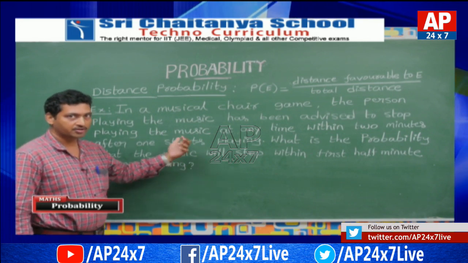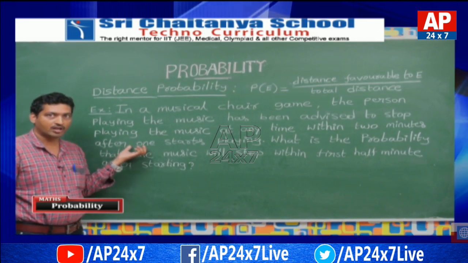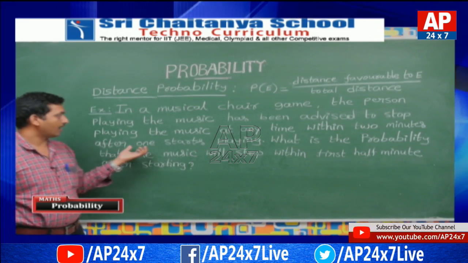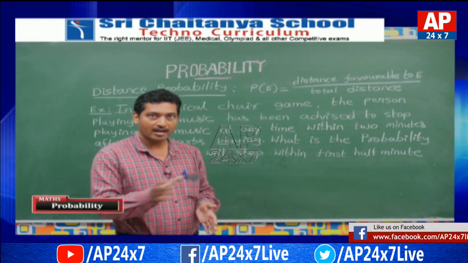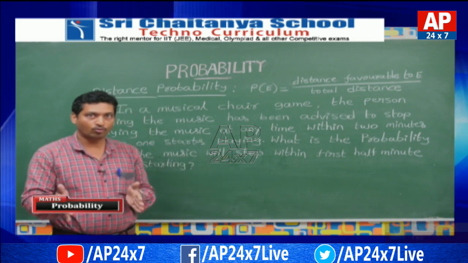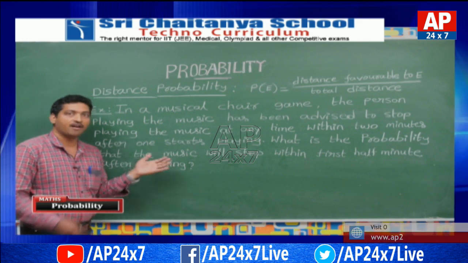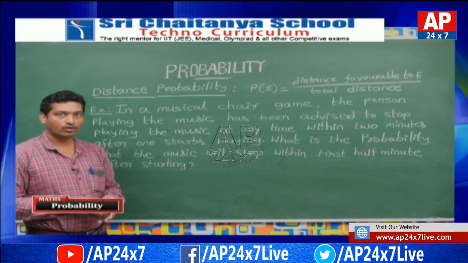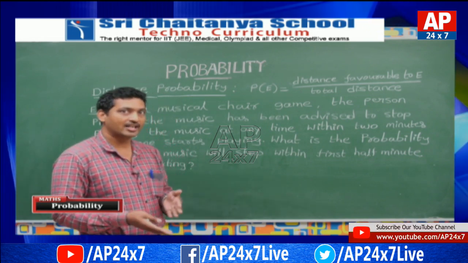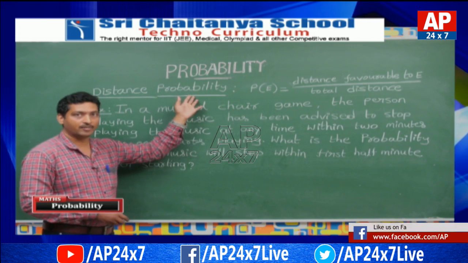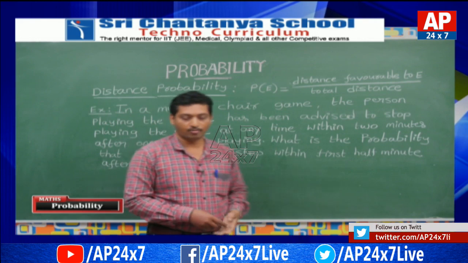And what did you observe, children? Here it is not possible to count the outcomes, because all outcomes are lying on the number line from 0 to 2, and the favorable outcomes are lying from 0 to half only. So the classical definition cannot apply, and its extension, the distance probability, can be applied. Let us see its solution by applying the distance probability.